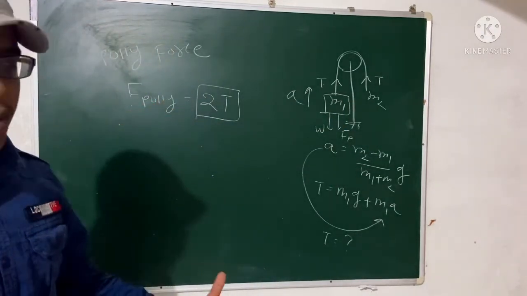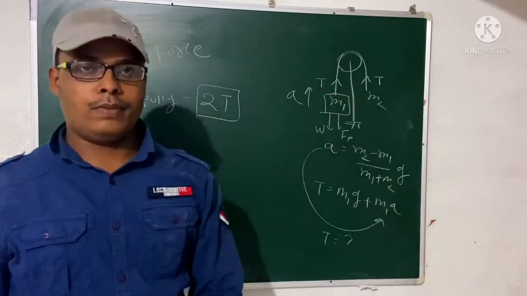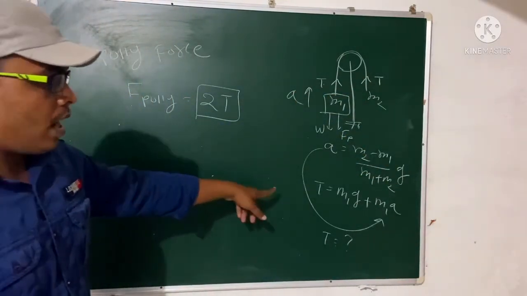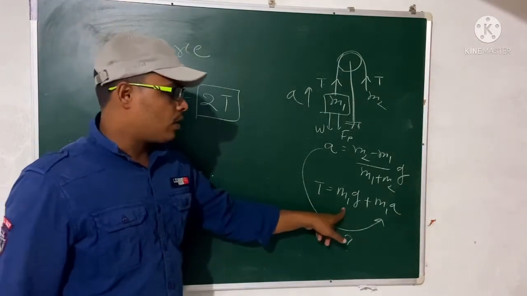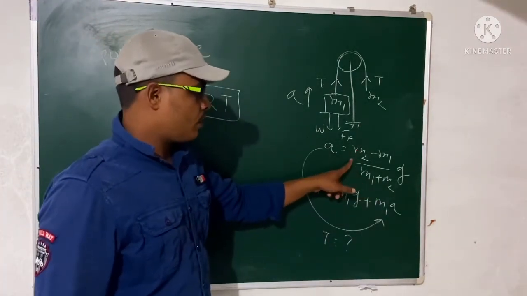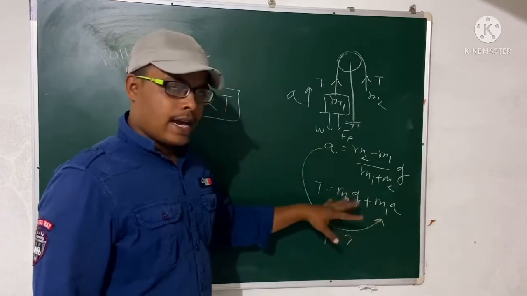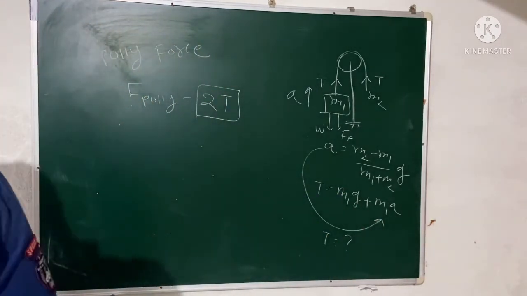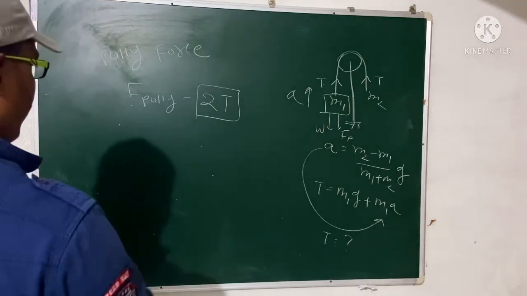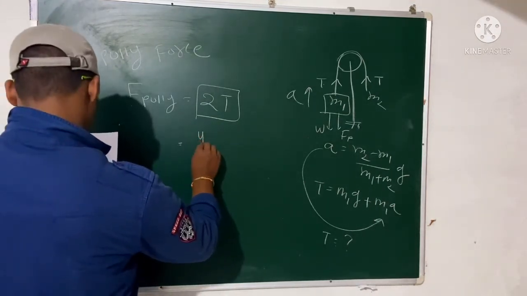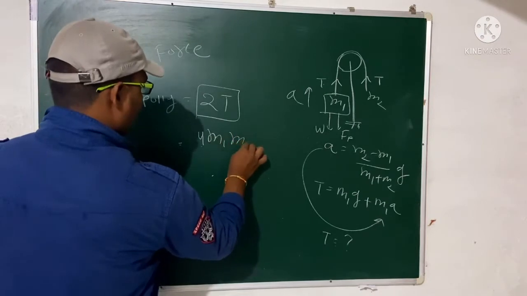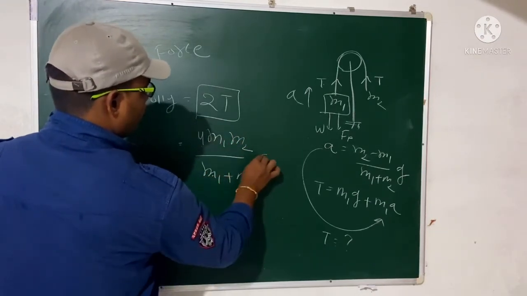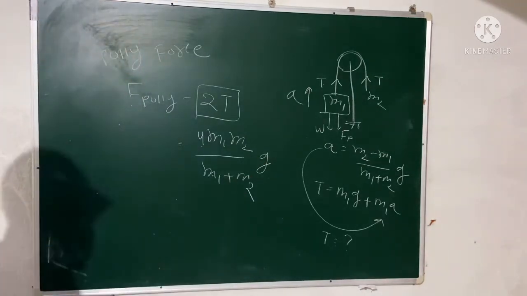So how much force will act on the pulley? मतलब pulley के ऊपर कितना force गिरेगा? So that pulley force equal to 2T. So how will we find T? T equal to M1G plus M1A. So substitute this acceleration here and solve this, you will get 2T. So what is the pulley force? That will be equal to 2T. And if you find this, that will give you 4 M1 M2 divided by M1 plus M2 into G. Okay, so this is the pulley force.